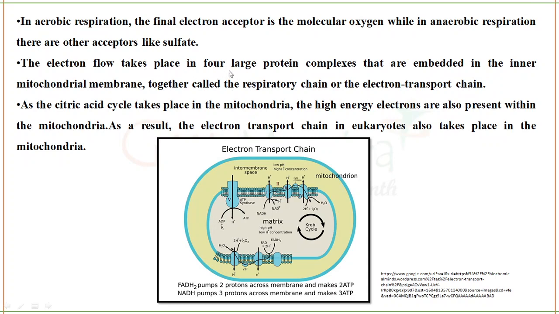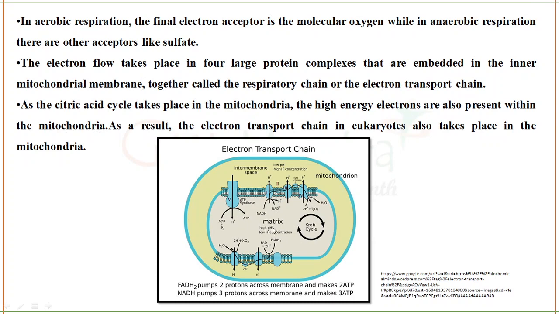So all these four complexes of protein together we call the respiratory chain or electron transport chain. There are several of these respiratory chains present in the inner mitochondrial membrane. As the citric acid cycle takes place in the mitochondria, the high energy electrons are also present within the mitochondria. This is the mitochondrial matrix. Here only the Krebs cycle, that is the TCA cycle, will take place.